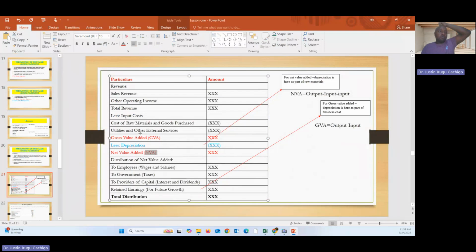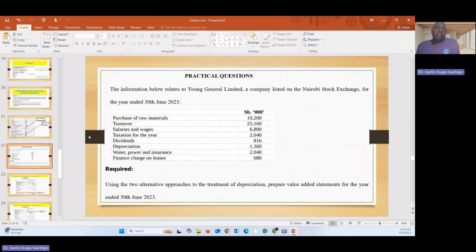So let us now do a simple question here. The information below relates to Young General Limited, a company listed on Nairobi Stock Exchange for the year ended 30th June 2023. So we have purchase of raw materials, we have turnover, we have salaries and wages, we have taxation for the year, we have dividends, we have depreciation, we have water, power and insurance, then we have finance charge.